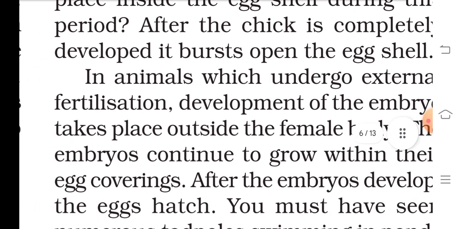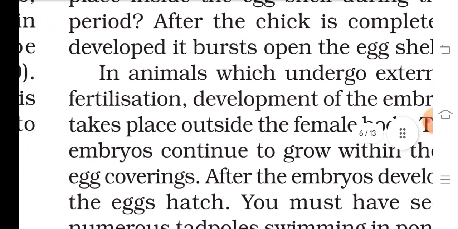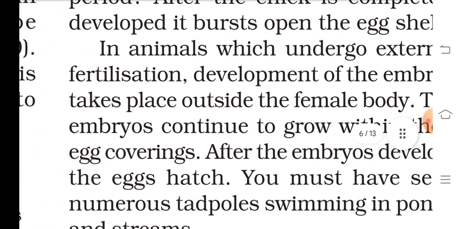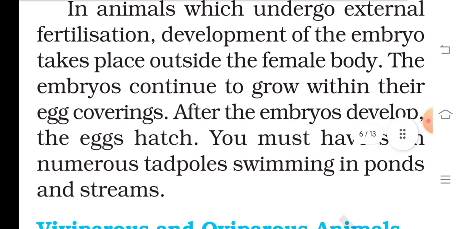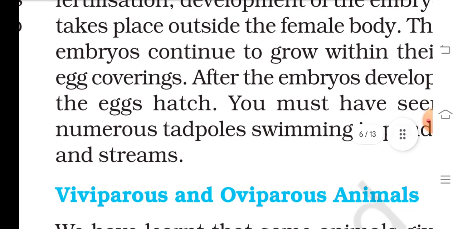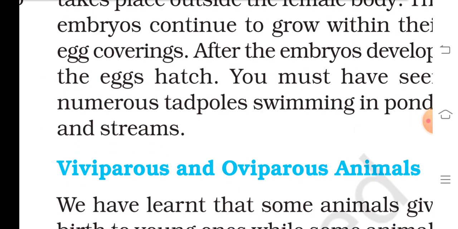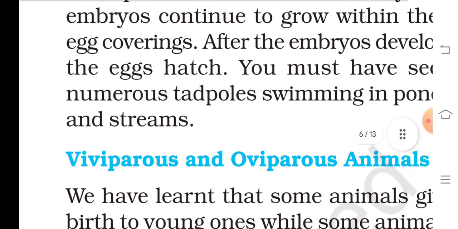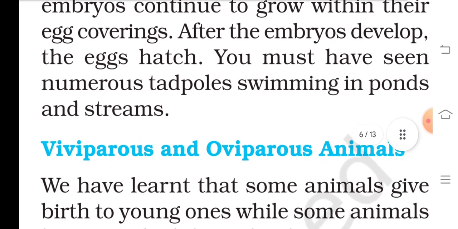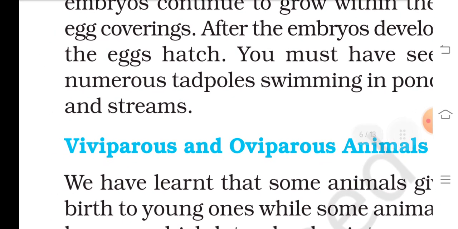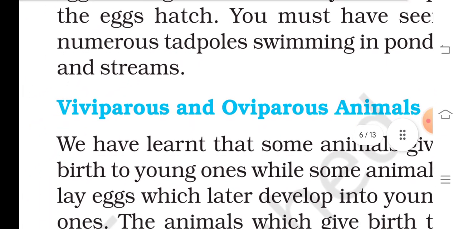In animals which undergo external fertilization, development of the embryo takes place outside the female body. The embryo continues to grow within its covering. After the embryo develops, the egg hatches. You must have seen numerous tadpoles swimming in ponds and streams.